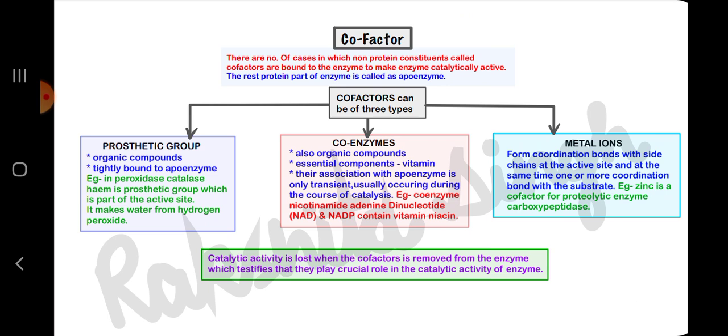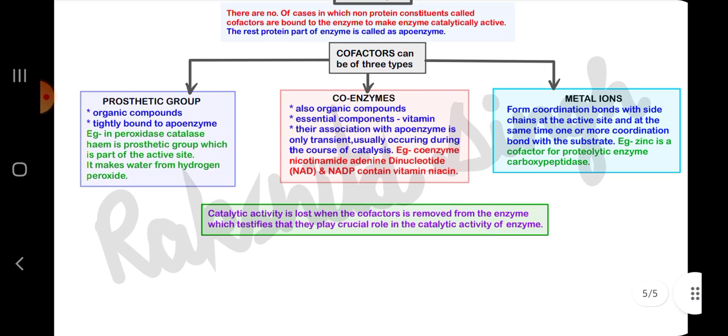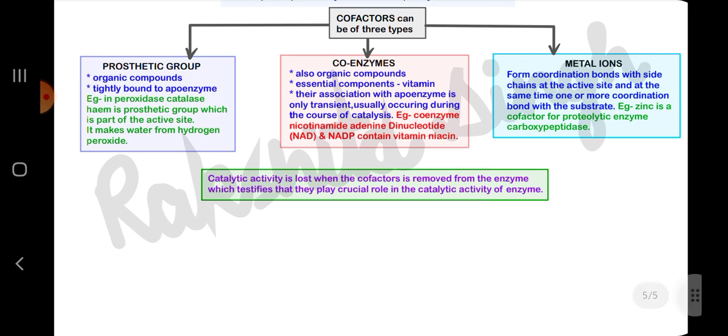Cofactor: there are a number of cases in which non-protein constituents called cofactors are bound to the enzyme to make the enzyme catalytically active. Cofactors can be of three types: prosthetic group, coenzyme, and metal ions. Catalytic activity is lost when the cofactor is removed from the enzyme, which testifies that they play a crucial role in the catalytic activity of the enzyme.